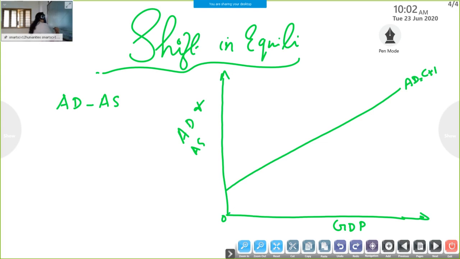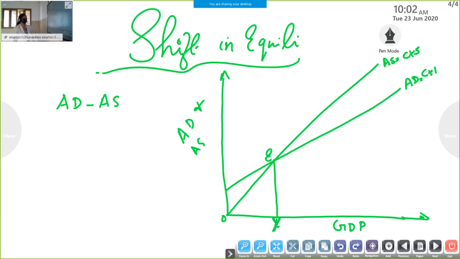Then we need the AS curve. It starts from the origin. It is also known as the guideline. Here you can write C plus S. Okay, so this is our equilibrium level. OY is the level of income. This is the initial level of equilibrium of GDP. This much we studied.